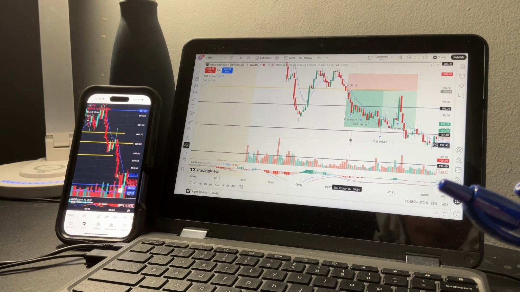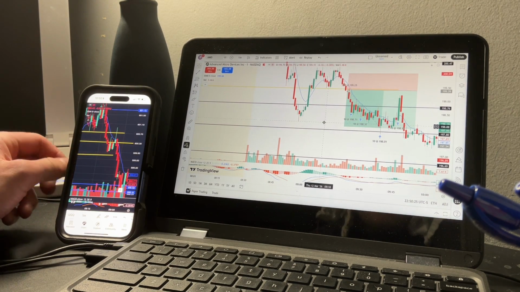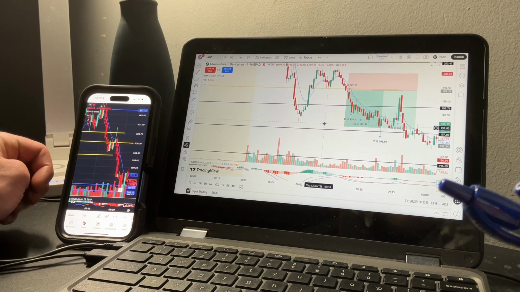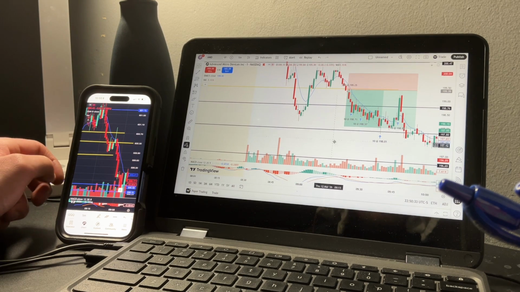With that being said, this was Thursday's recap, 1 to 1.25 risk reward right here. It means if you were risking $100, you would have made $125. If you were risking $1,000, you would have made $1,250, guys.